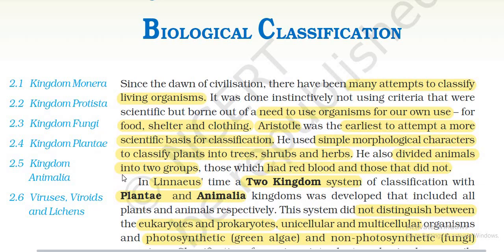He also divided animals into two groups: those which had red blood and those that did not. In a linear system of classification, the kingdoms Plantae and Animalia were developed that include all the plants and animals respectively.